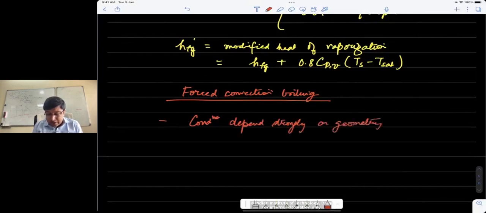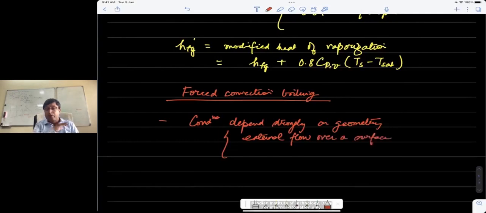Geometry in this case would mean either external flow over a surface, maybe you have liquid flowing over a heated plate or a cylinder, or we could have flow in a duct or a pipe.